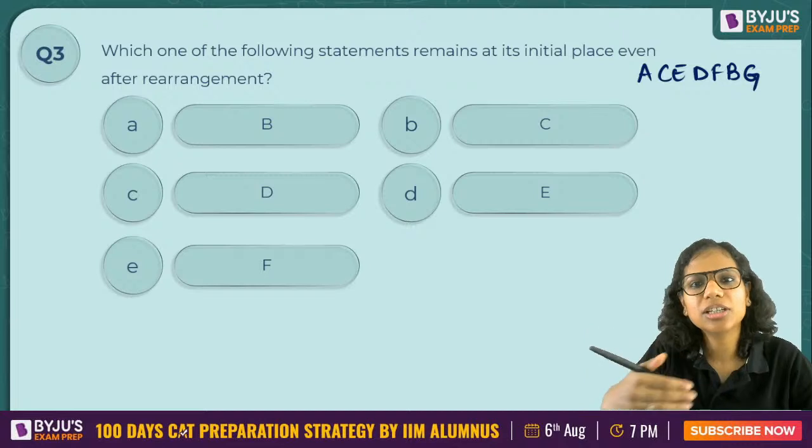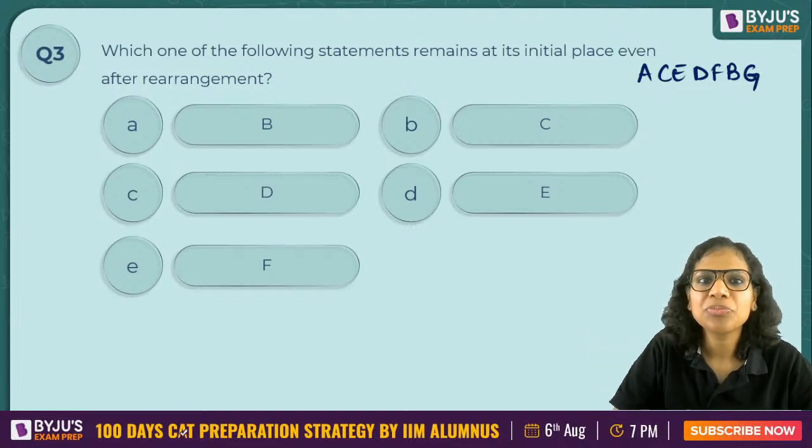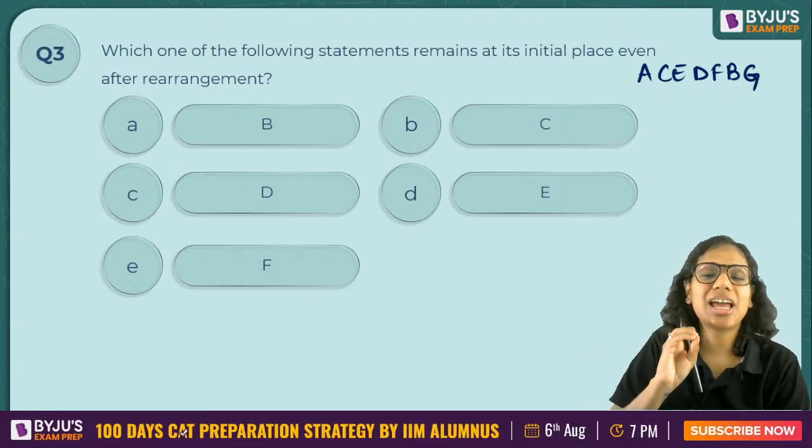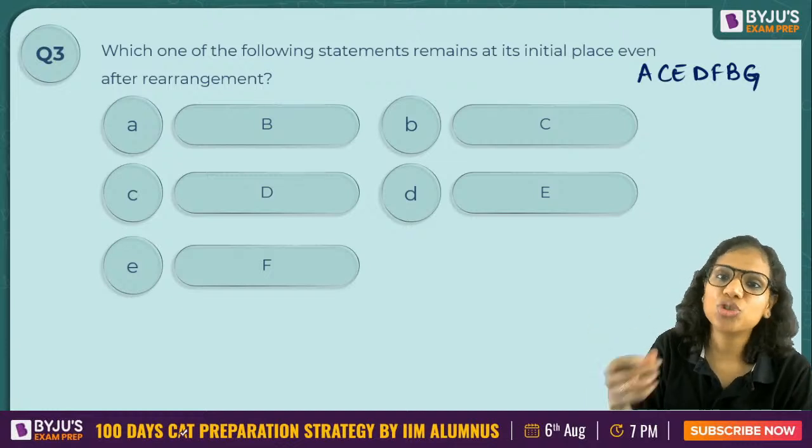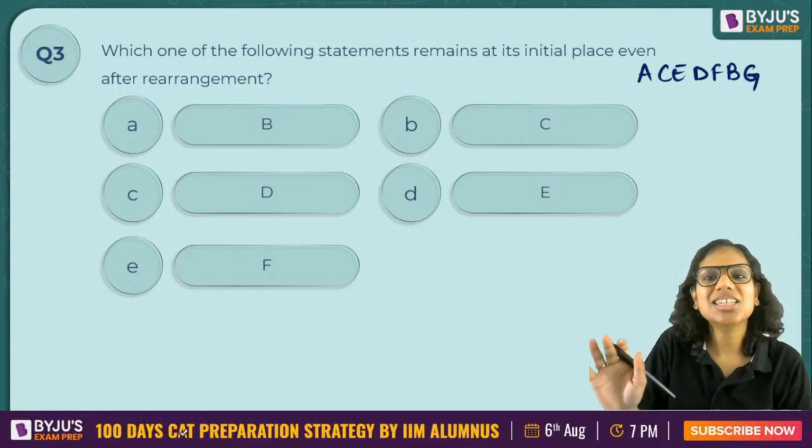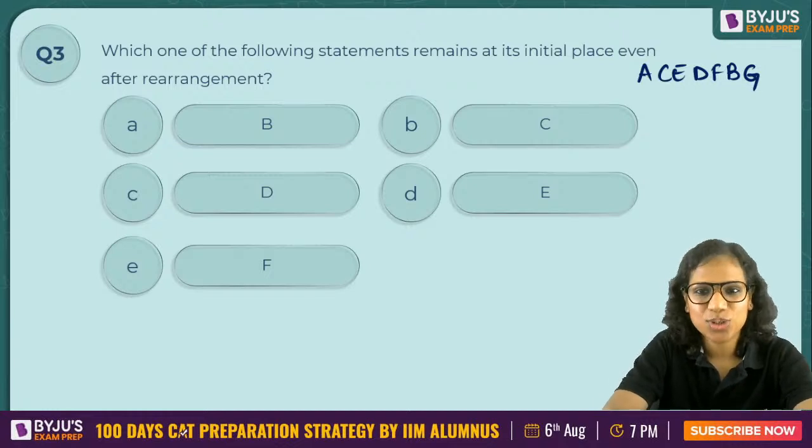Then, later on you can come to the difficult questions. And in case you are unable to guess it at all, just mark a random option and proceed. So this is the RC strategy that I would suggest to you.